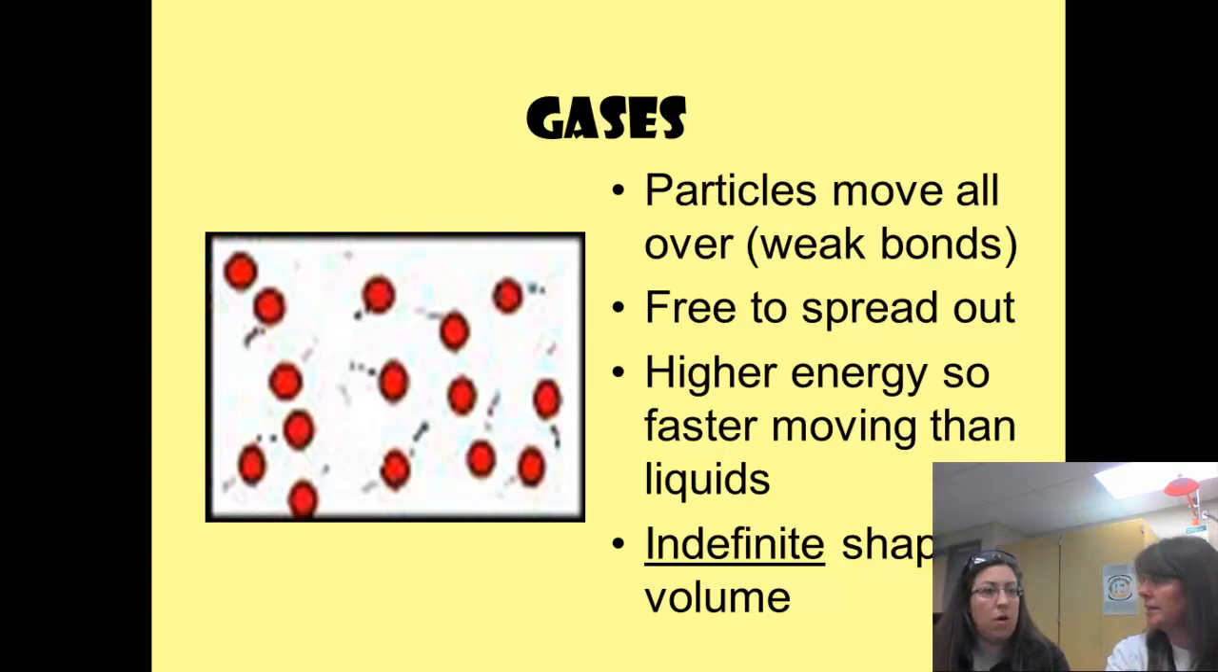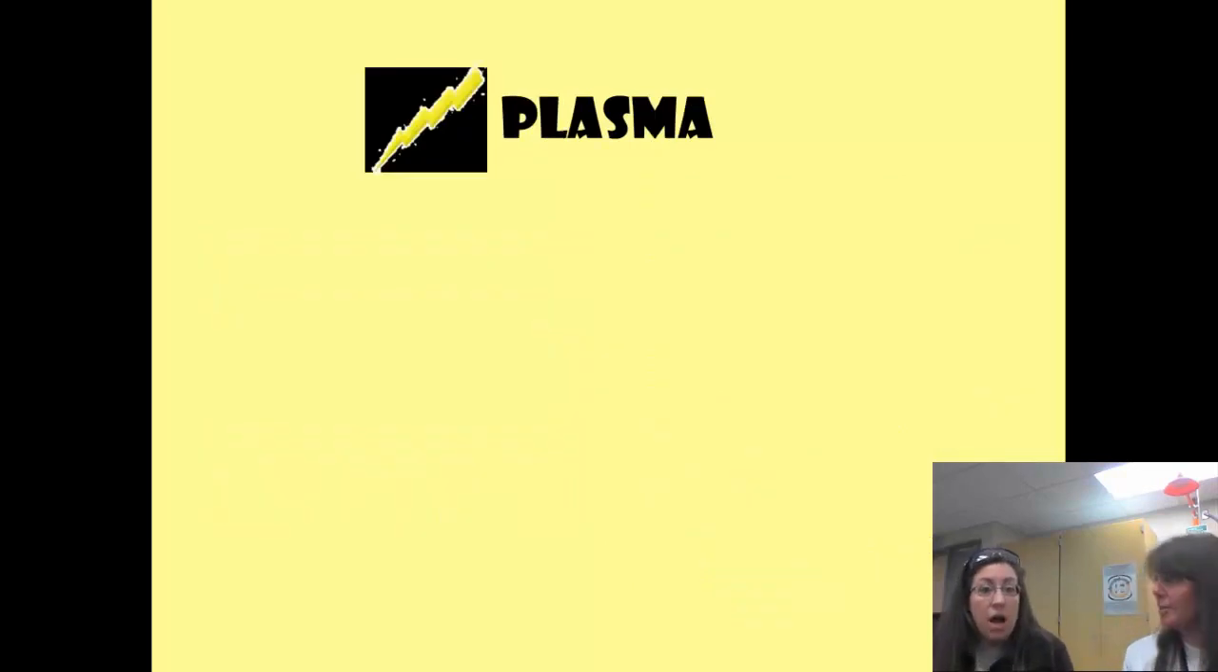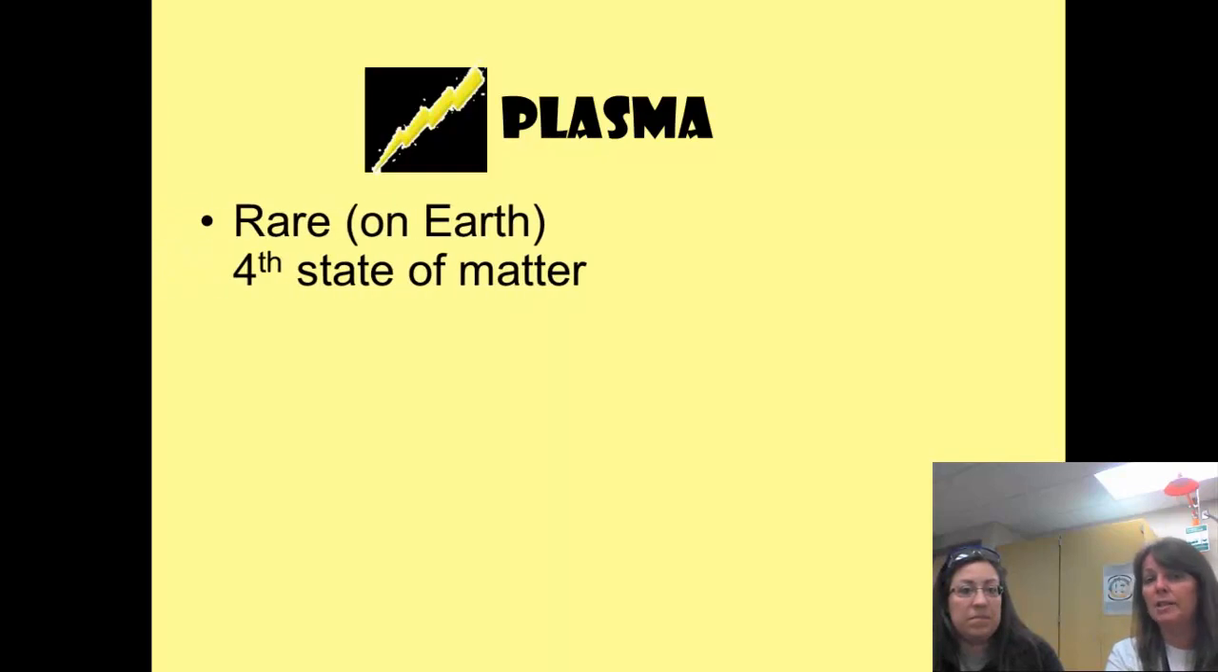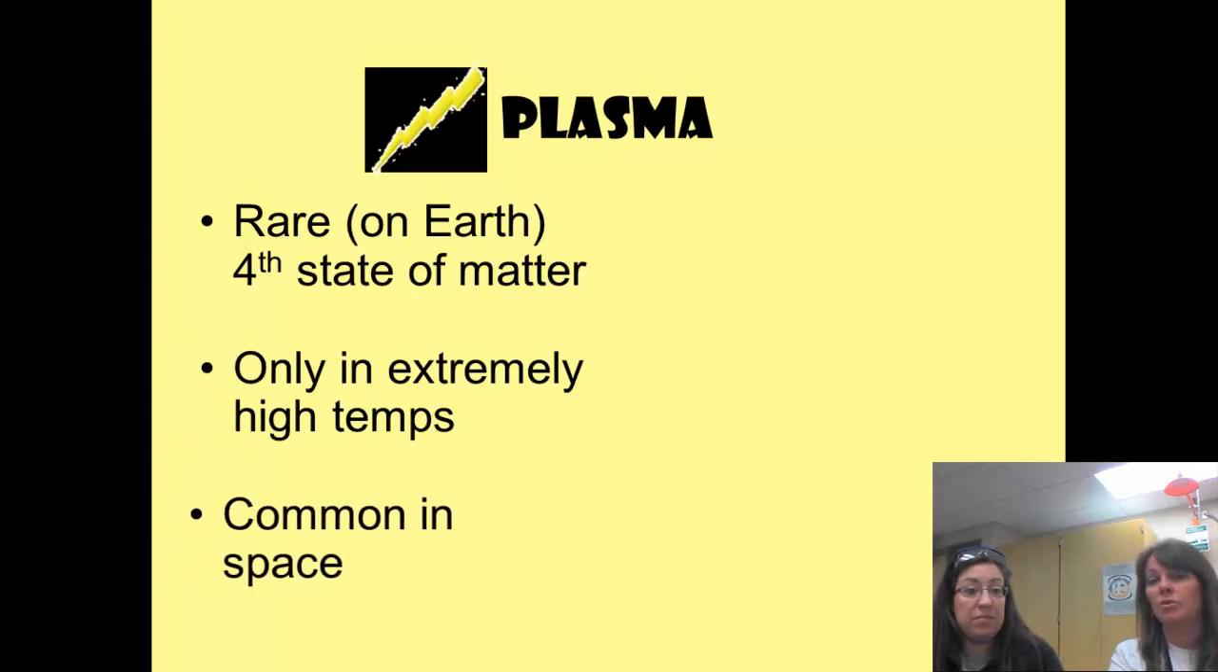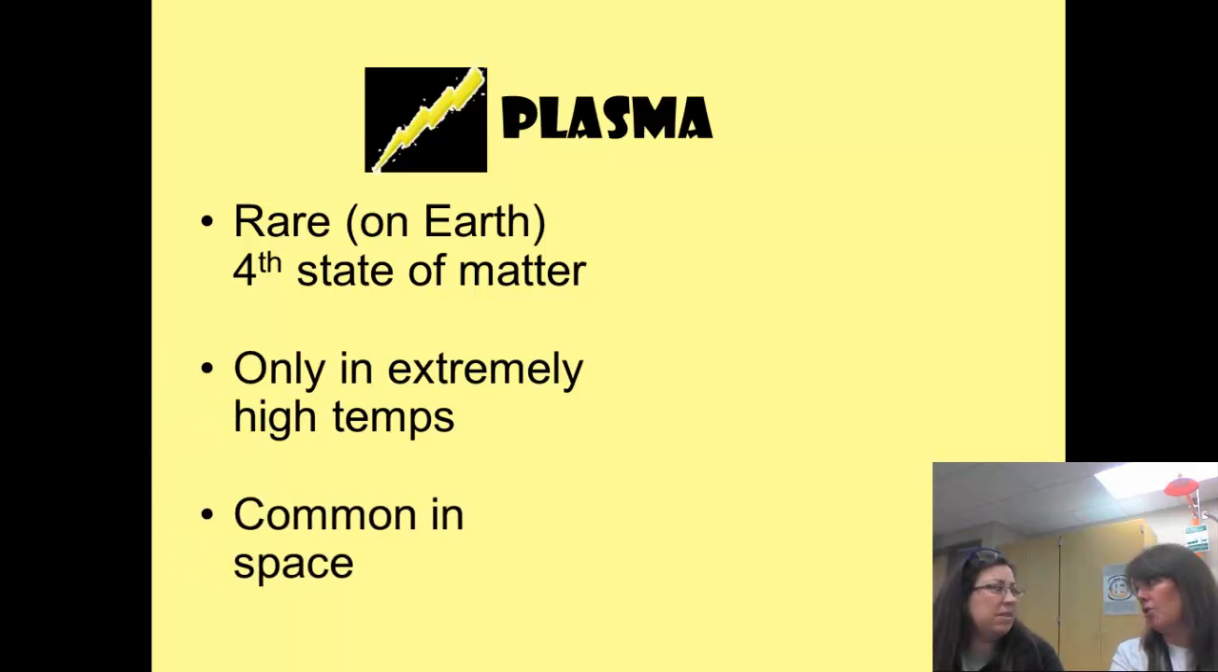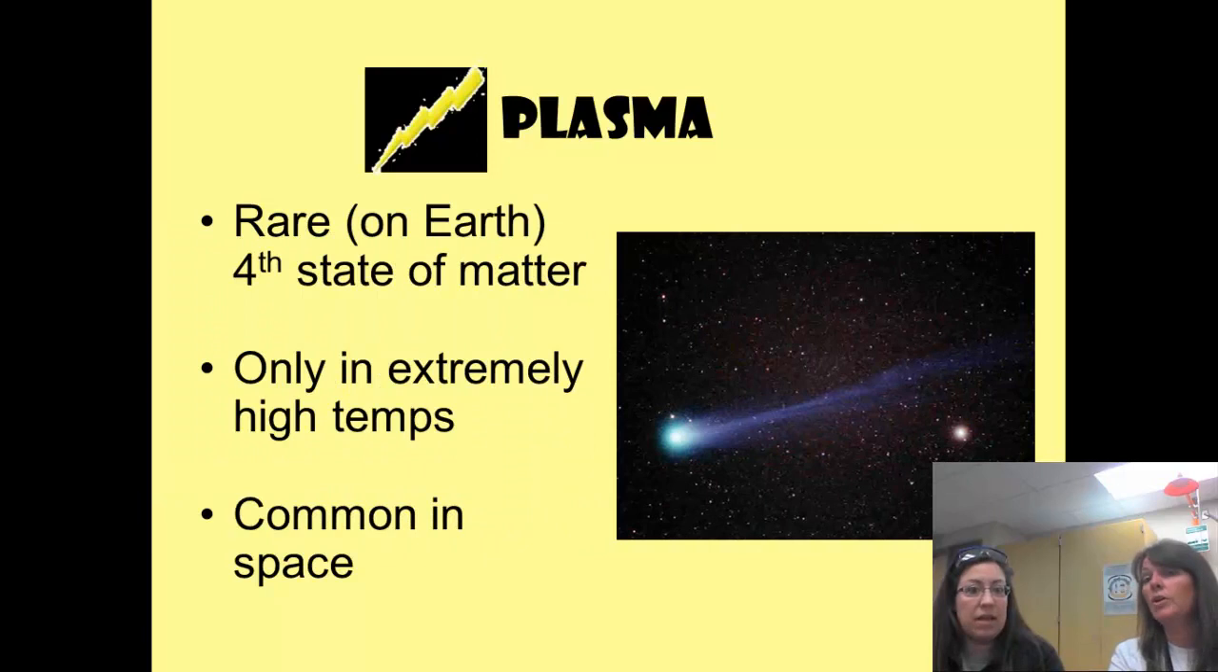And I think we have one more. That's that sneaky one. People don't know about this one. It's plasma. Plasma is the fourth state of matter, and it's basically a super, super excited gas. Yes, and it's super rare. It's only extreme, and we see it a lot in stars. Yeah, like the sun. Comets, stars. Things that are having a lot of energy.